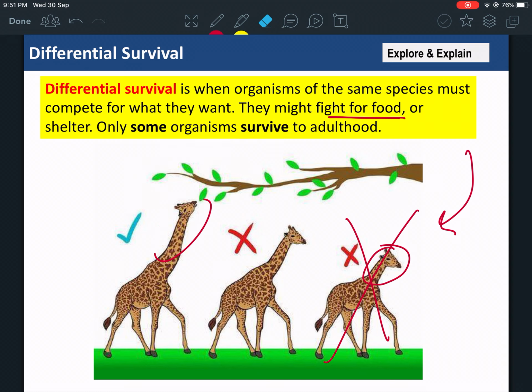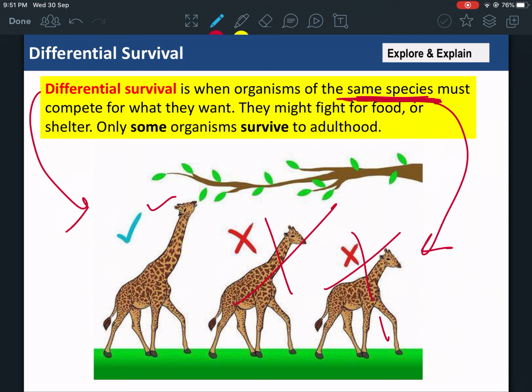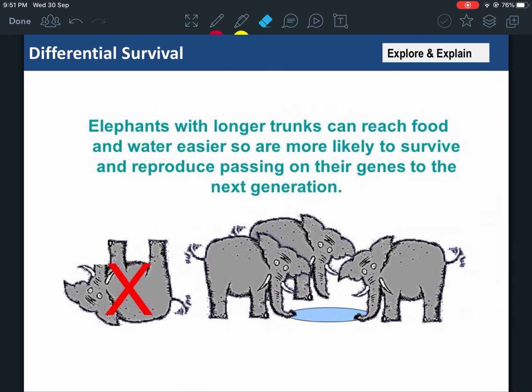This is called differential survival. It's when they're from the same population, the same species, and some traits survive, some don't. This is also a type of natural selection.